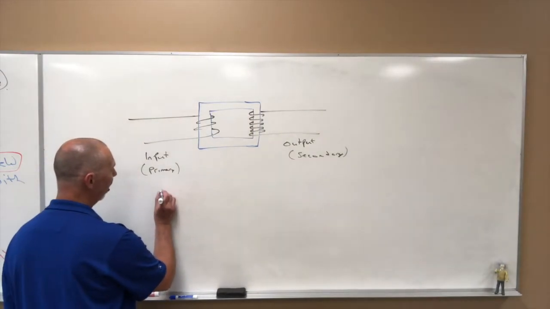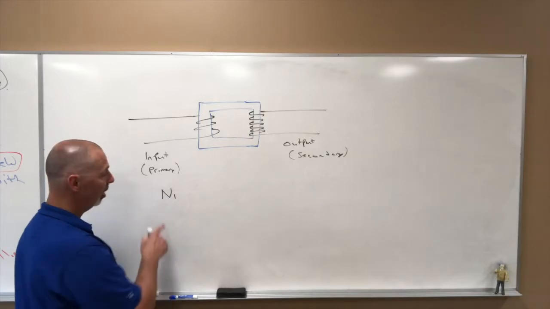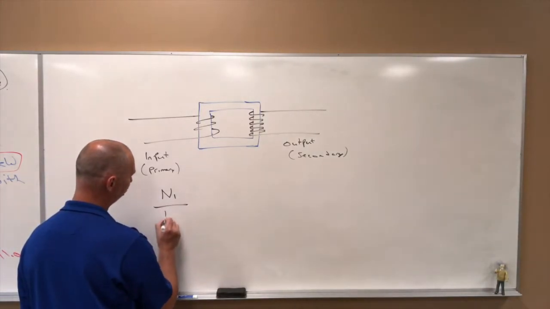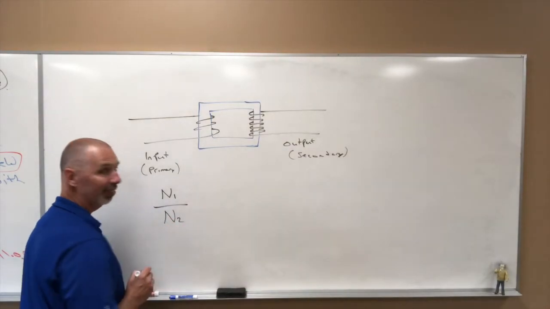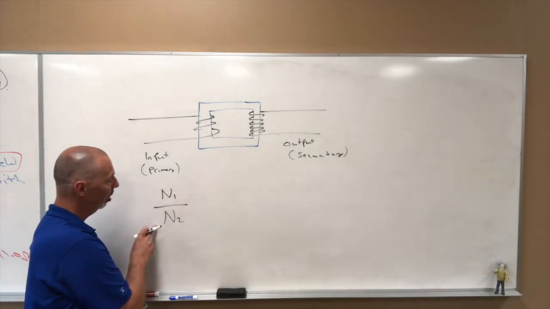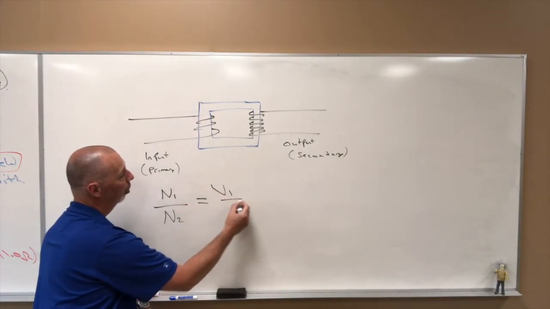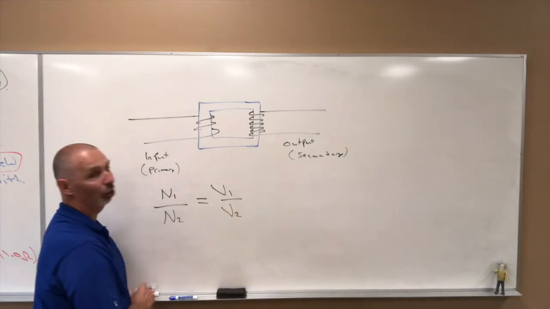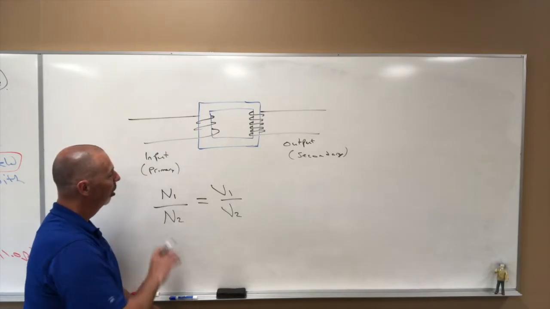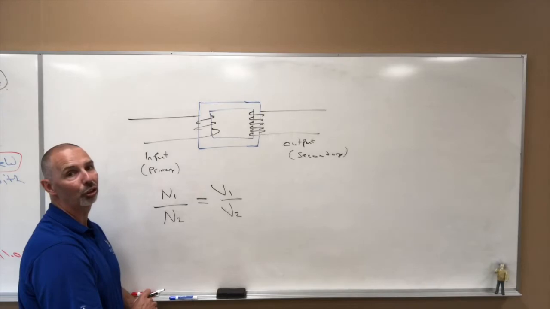The number of windings on the primary side, we'll call that N1, N is for number of windings, and 1 would be primary. The ratio of windings on the first side to the second side is equal to the ratio of the potential differences. So we get this formula where the ratio between the number of windings has to equal the ratio between the potential differences.